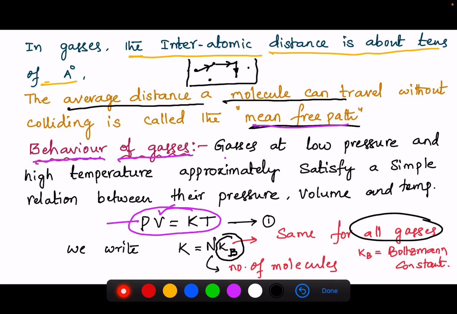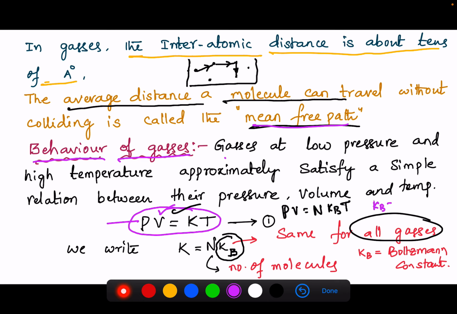We call Kb the Boltzmann constant. So now the expression becomes PV = N Kb T. The Boltzmann constant value is given here.